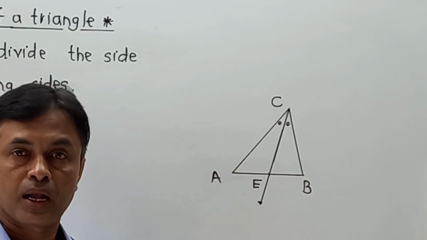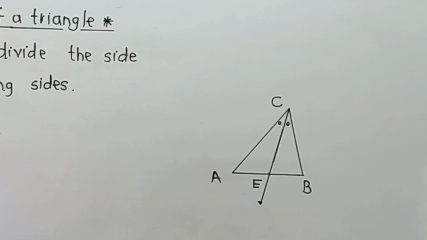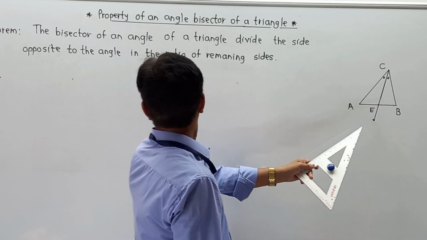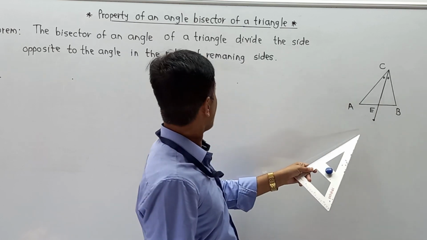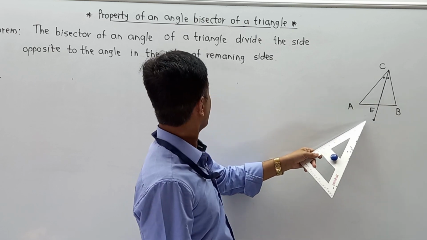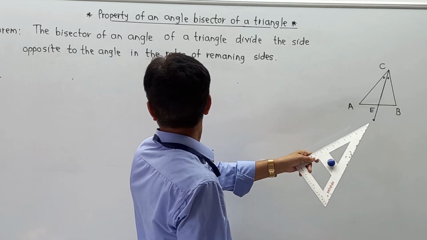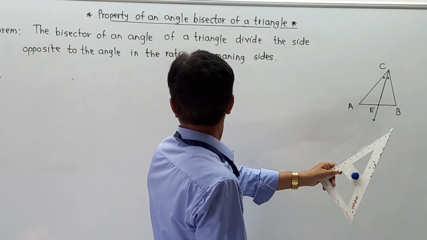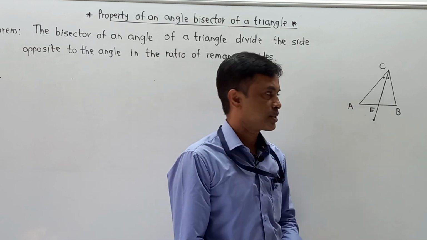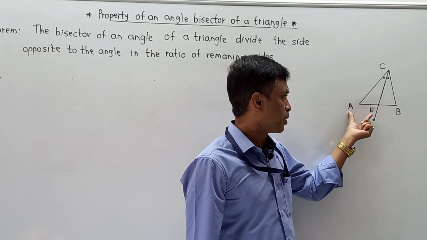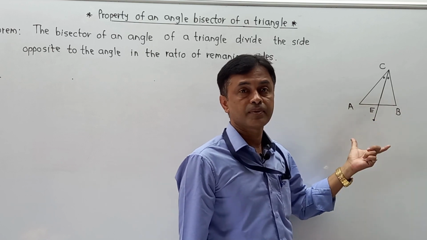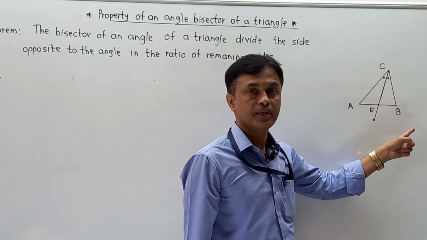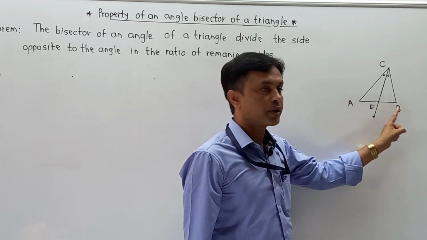Now we have to understand this in terms of the statement, what they have given for this triangle condition. The statement says that the bisector of an angle of a triangle divides the side opposite to that angle, meaning AB, in the ratio of the remaining sides. This AB is now divided into two parts, AE and BE. This is divided in the same proportion as the remaining sides. Which are the remaining sides? One is CA and the other is CB. So we have to prove that AE upon EB